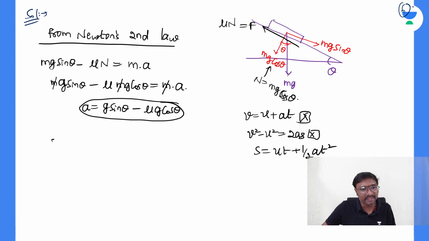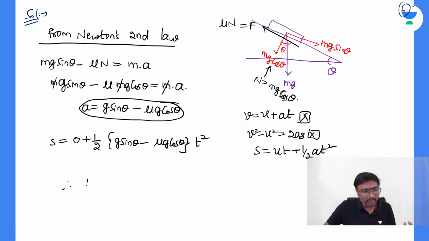Because S is the distance PQ, the initial velocity U is 0, plus half into the acceleration. The acceleration is g sin theta minus mu g cos theta, into time square.